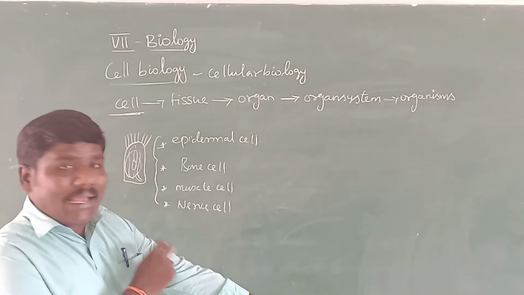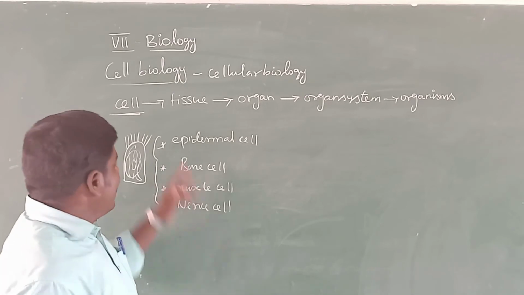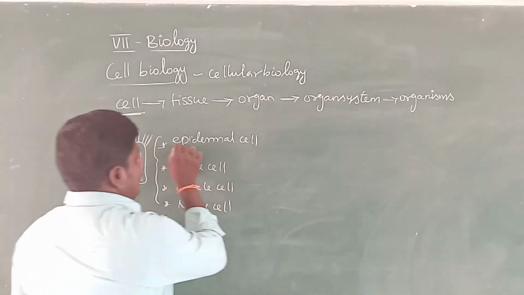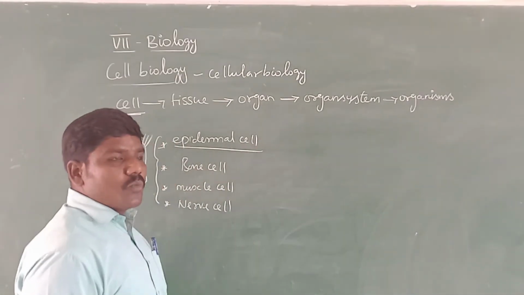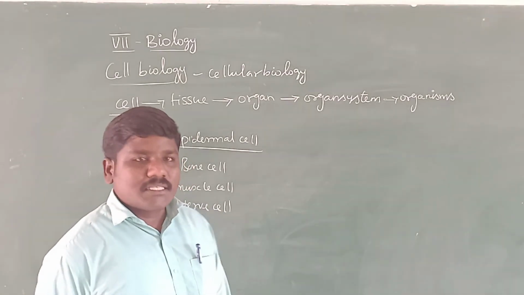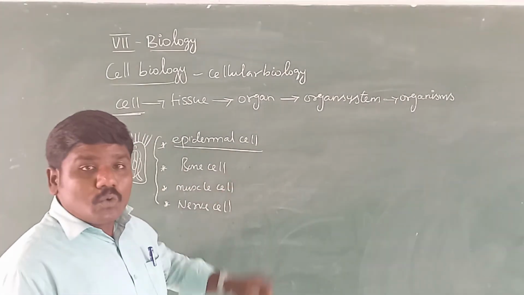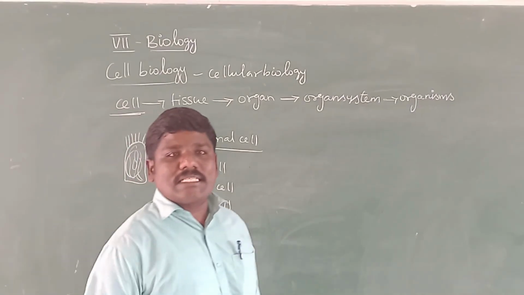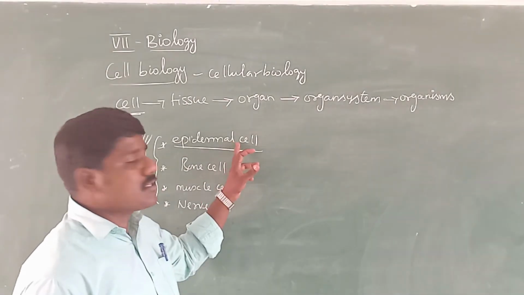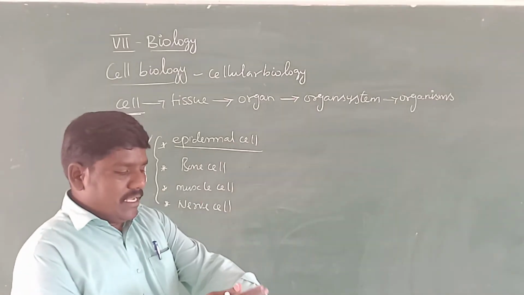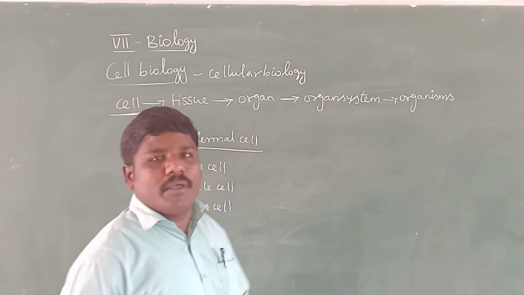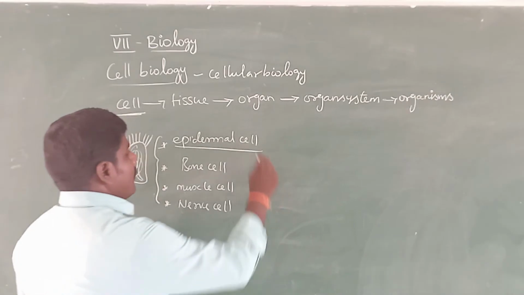So in our hand, many types of cells are present. One is the epidermal cells. Epidermal cells are mostly present in the epidermal layer of the skin. This type of cell is mostly for sensation, where the sensory impulse is transmitted from the outside environment to the inside with the help of the epidermal cells.